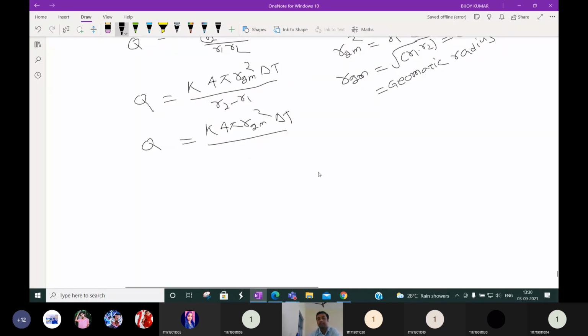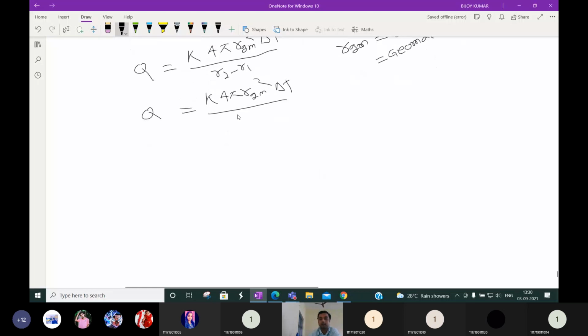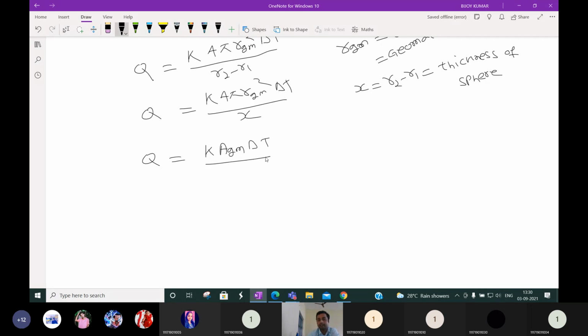We can write in place of R2 minus R1 simply X, where X is the thickness of the sphere. Then Q is equal to K AGM into delta T by X.